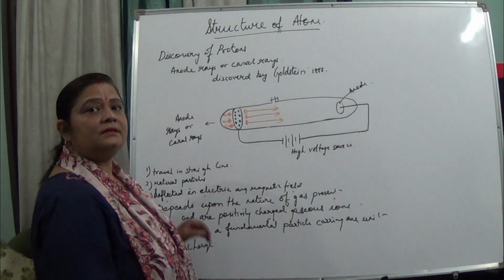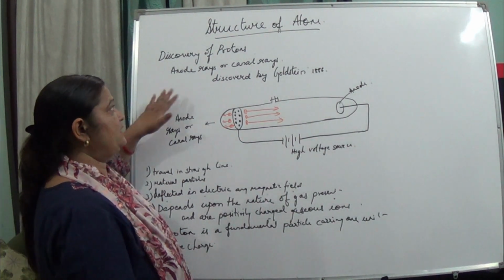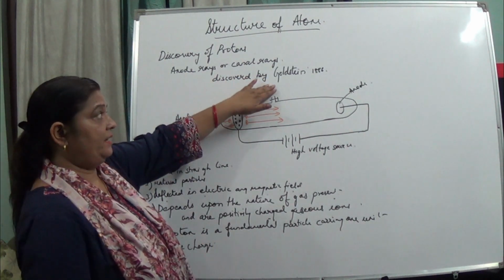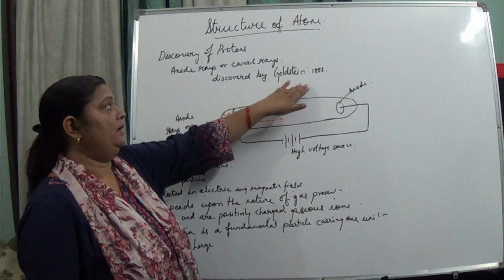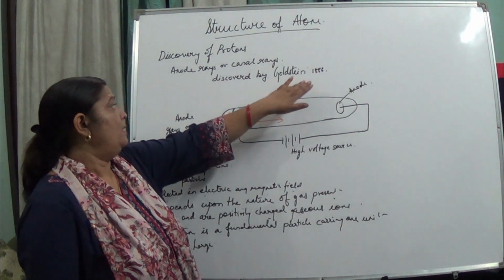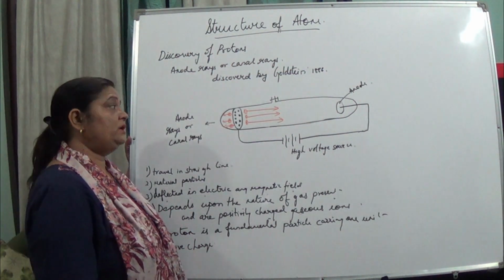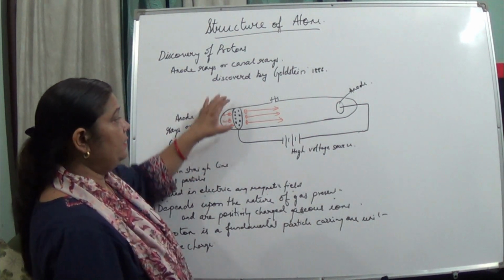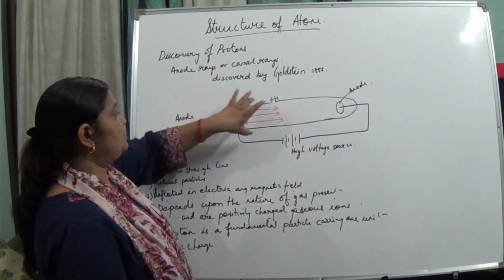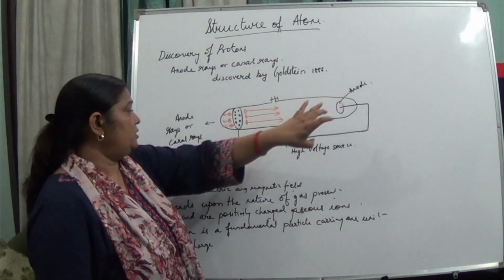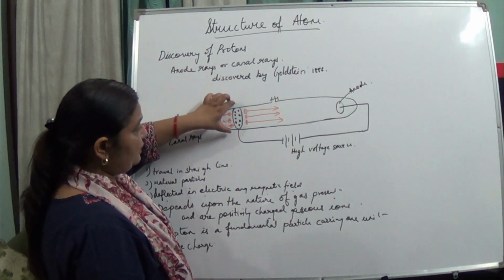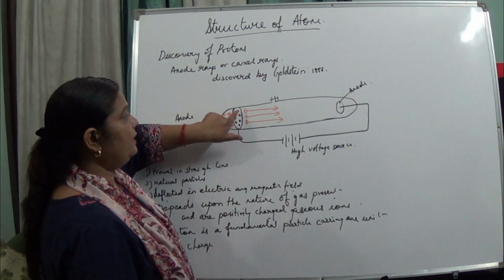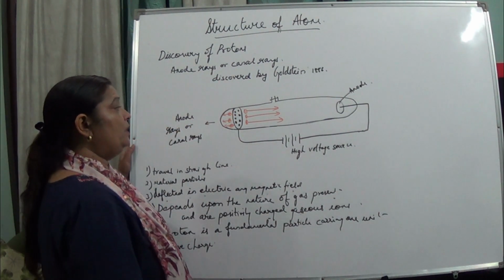Now next, the discovery of protons, also known as anode rays or canal rays. It was discovered by Goldstein experimentally in 1886. For this he took the same cathode ray tube which was used in the experiment on electrons. This is made up of hard glass, but the cathode used here is perforated in nature.